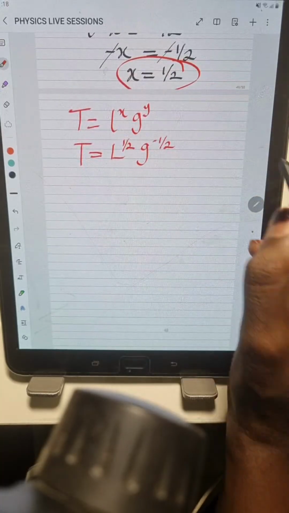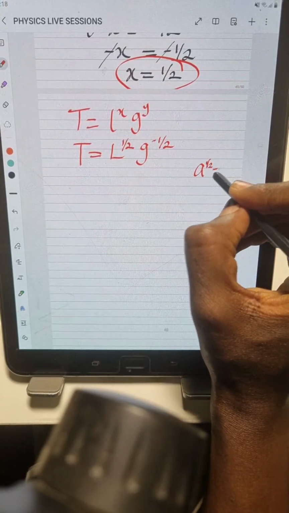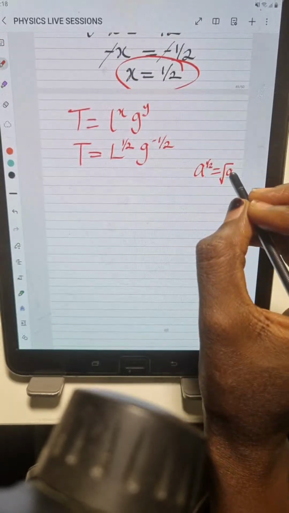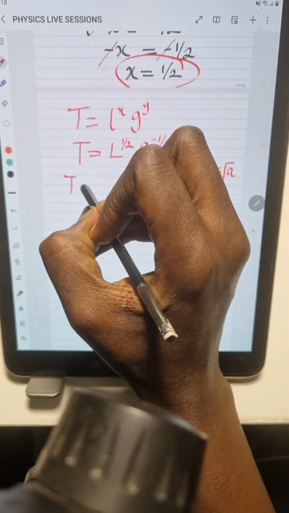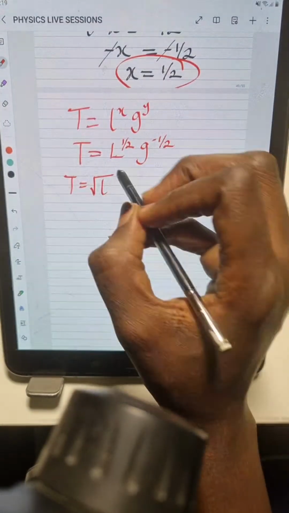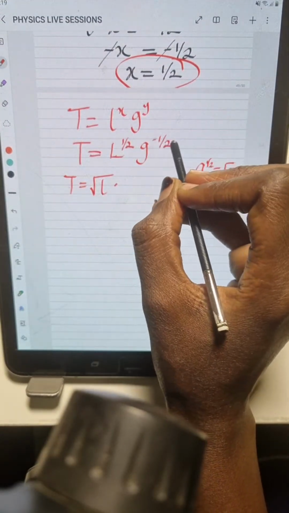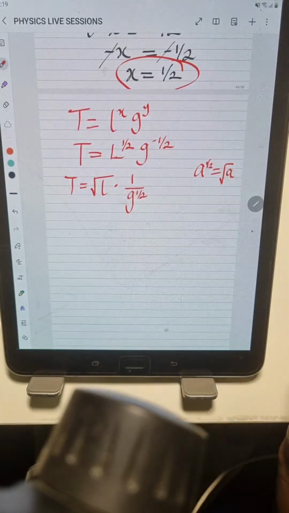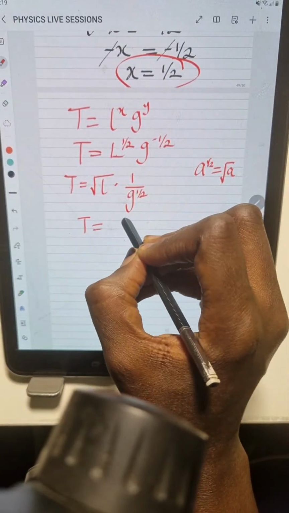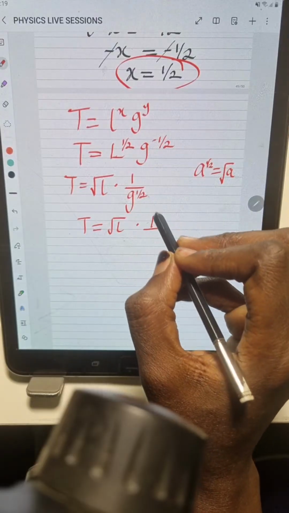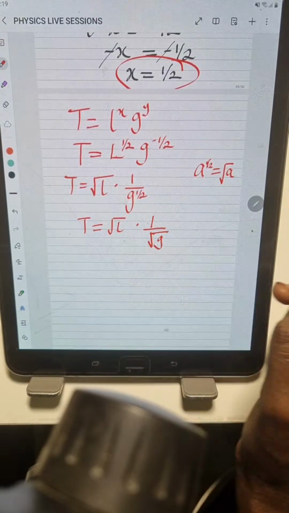We know from indices that if you have a to the power of half, this can also be written as the square root of a, right? So we're going to obey this rule. So t is equal to L to the power of half, which is the same thing as the square root of L, times g to the power of minus 1 over 2, which can be written as 1 over g to the power of 1 over 2. So t is equal to square root of L times 1 over g to the power of half, which is square root of g.